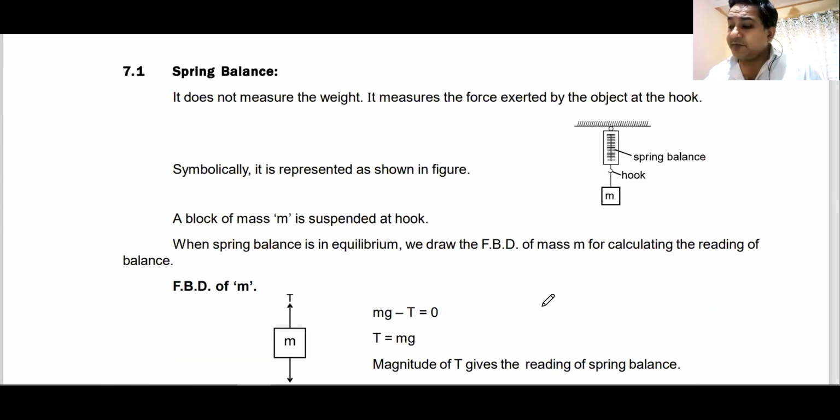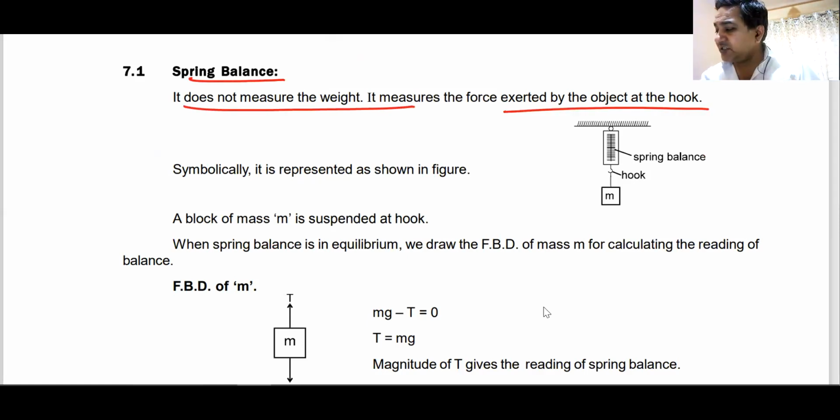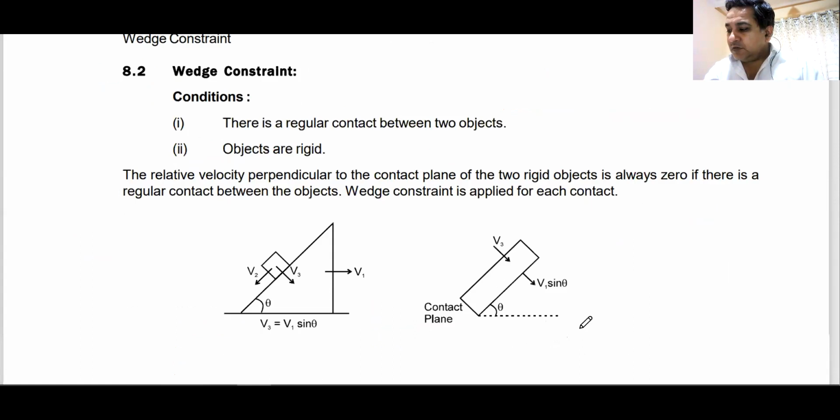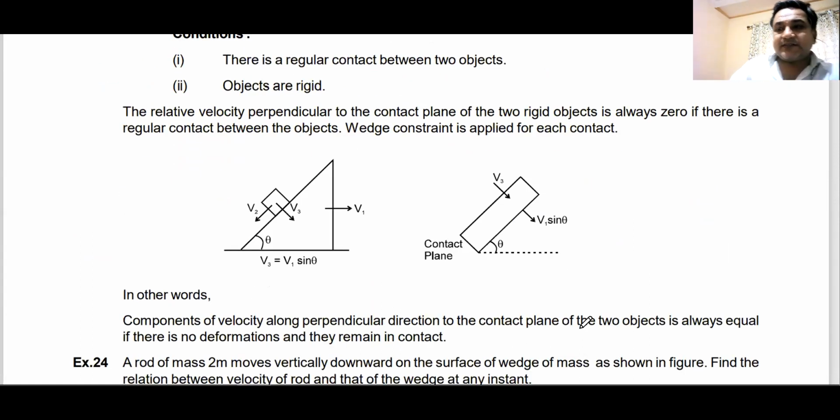What does a spring balance measure? It does not measure the weight. Remember, it measures the force exerted by the block, the tension, whatever this T is. It measures this T, the force in the spring. Would you remember this?